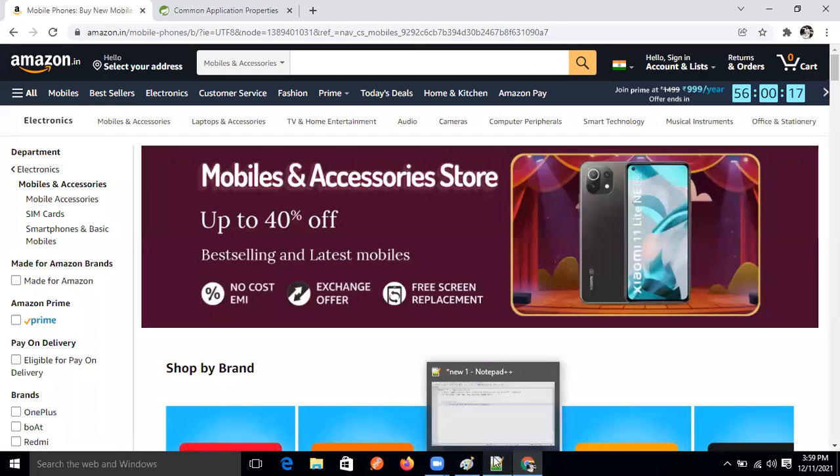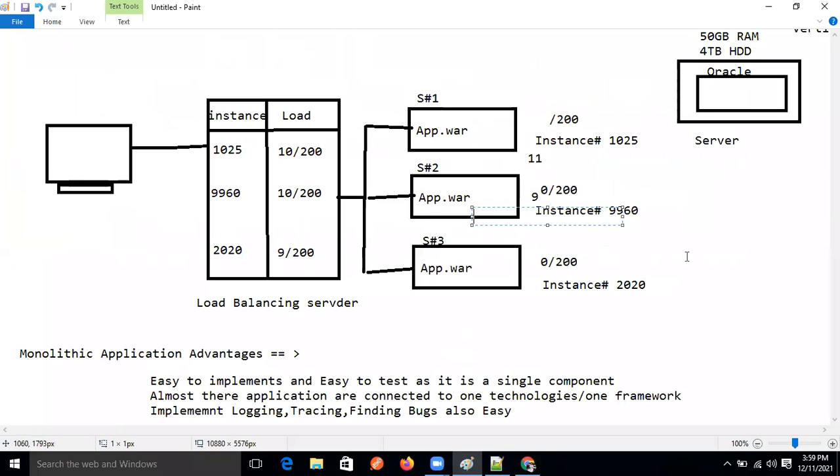Already this application is there, right? Just think about this app war. Let's say the size of this application is 20 MB. If we want to enhance one more module in this application, it means we want to increase one more module, so its size is increased, right? It may become 30 MB. If we want to increase one more module, then the size also will increase.